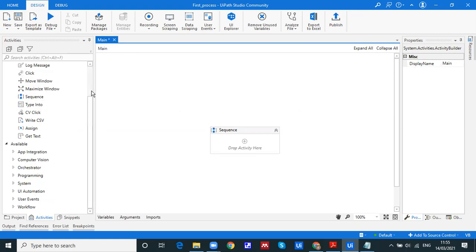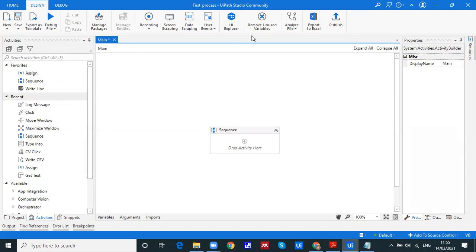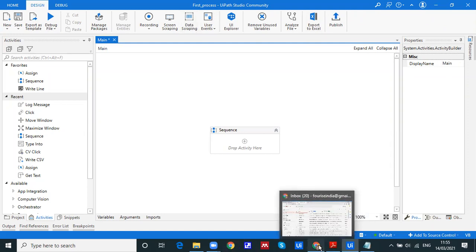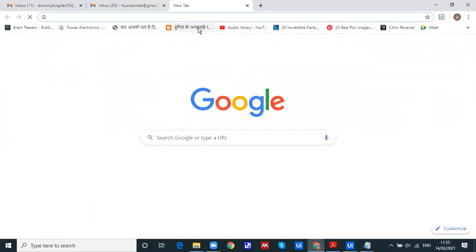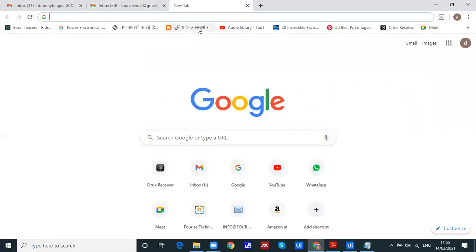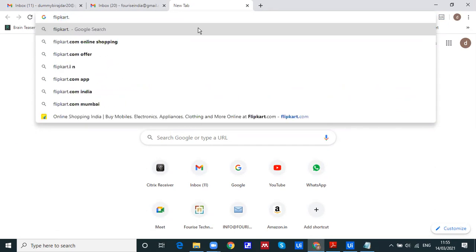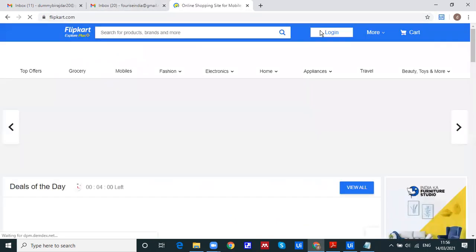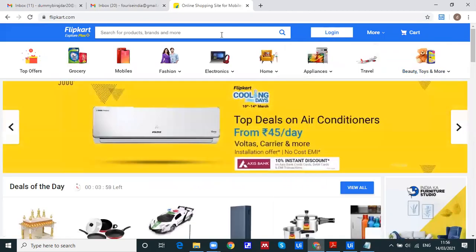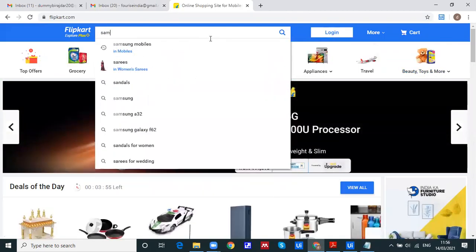So we'll start with a small task, that is the screen scraping method. Okay, so I will demonstrate with Flipkart. I don't know if you might have done this or not. If you've done it, that's fine. Otherwise, if not, we will do it now. Or you can go with Amazon as well. Okay, so I will search Samsung mobile.